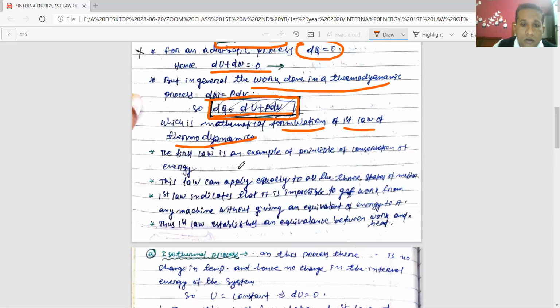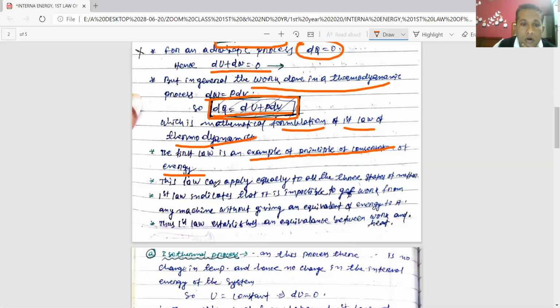The first law is an example of the principle of conservation of energy. That means whatever amount of heat you supply will be used totally. Part of it will be used in increasing internal energy, and the rest will be used in doing the external work. That is why the first law is the law of conservation of energy.